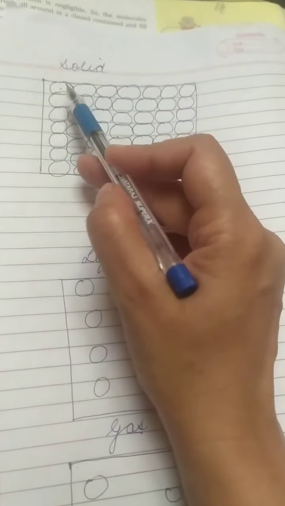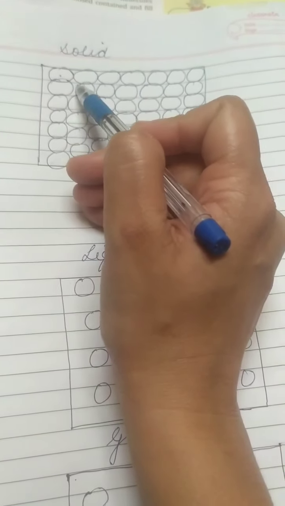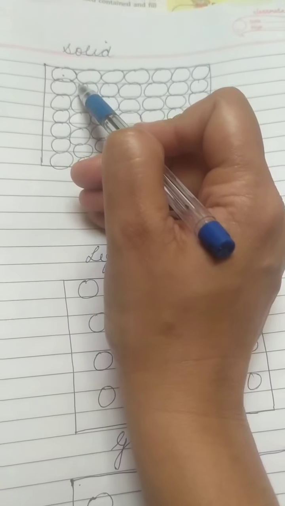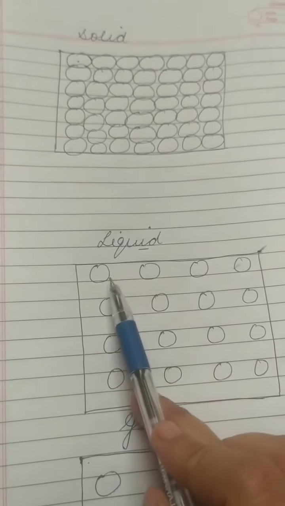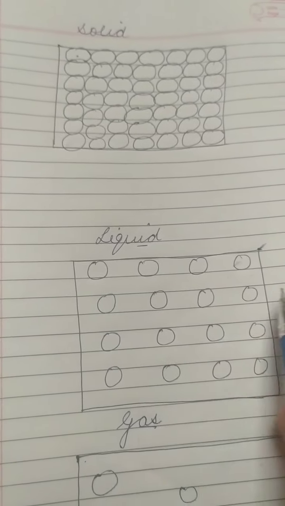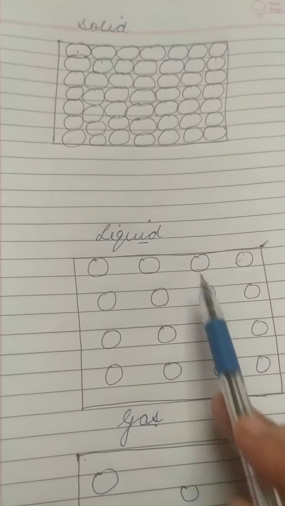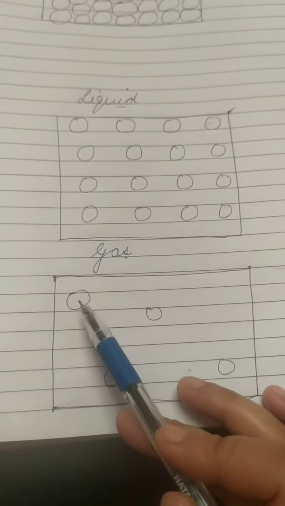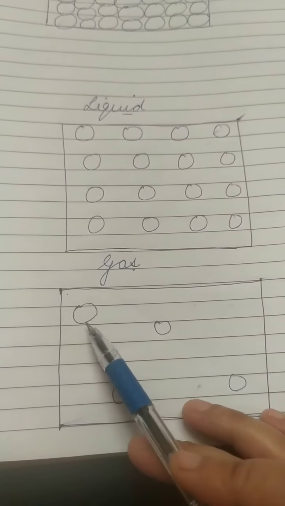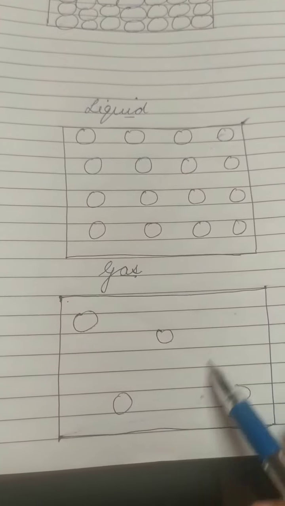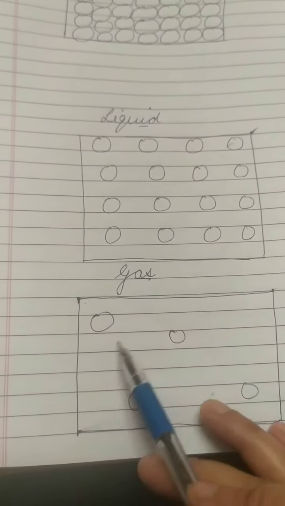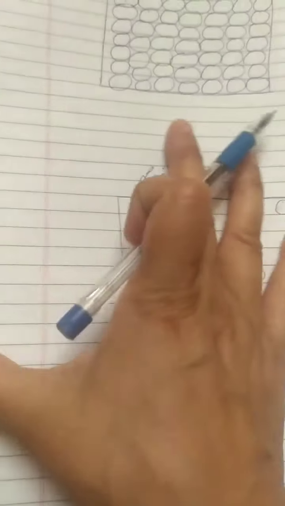Students, already in the previous video I told you the molecules of solids are very tightly packed and the intermolecular space, means space between two molecules, is very less. And when we talk about the molecules of liquid, they are a little bit far away from each other and intermolecular space is there. And when we come to gas, their molecules are far away from each other and their intermolecular space is too much as compared to the liquid and the solids.